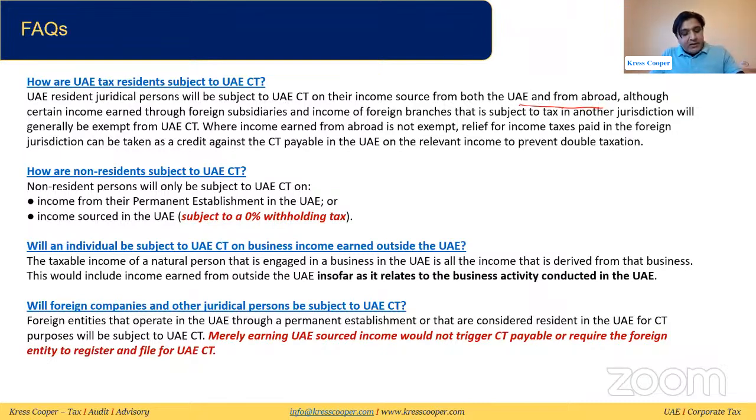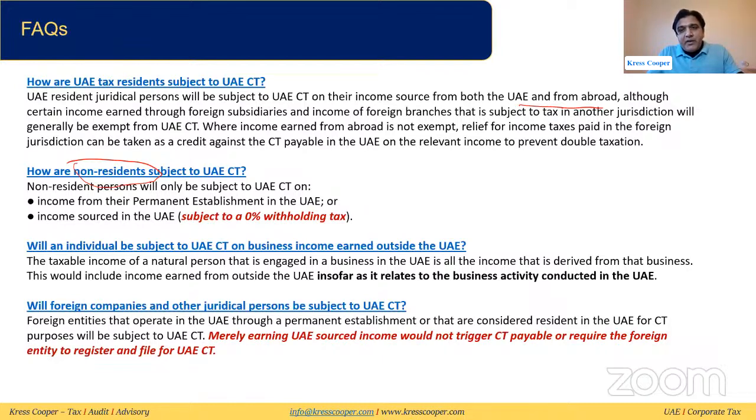Then, how are non-residents subject to UAE corporate tax? These questions were taken from the Ministry of Finance. A non-resident person will only be subject to UAE corporate tax if they have a PE in the UAE or income sourced in the UAE, subject to 0% withholding tax.